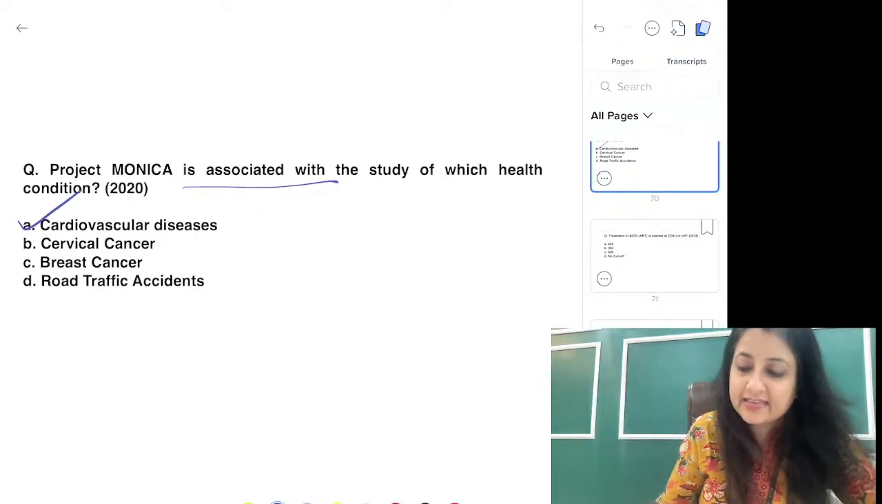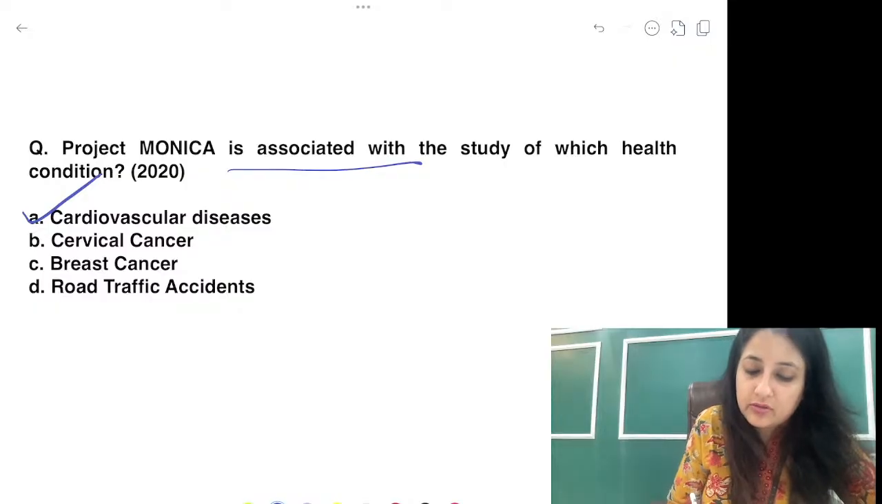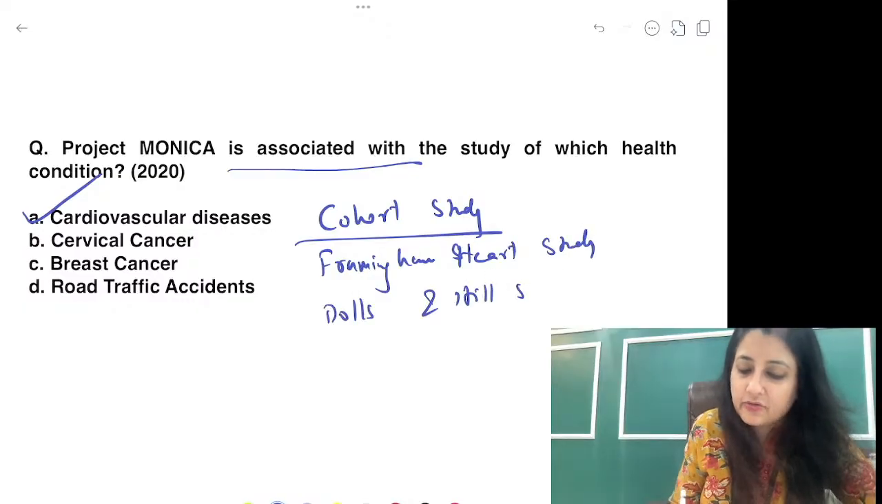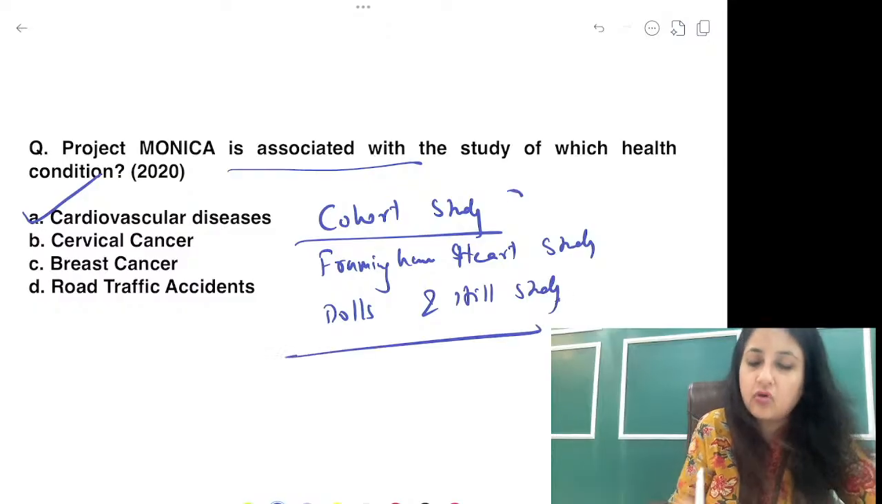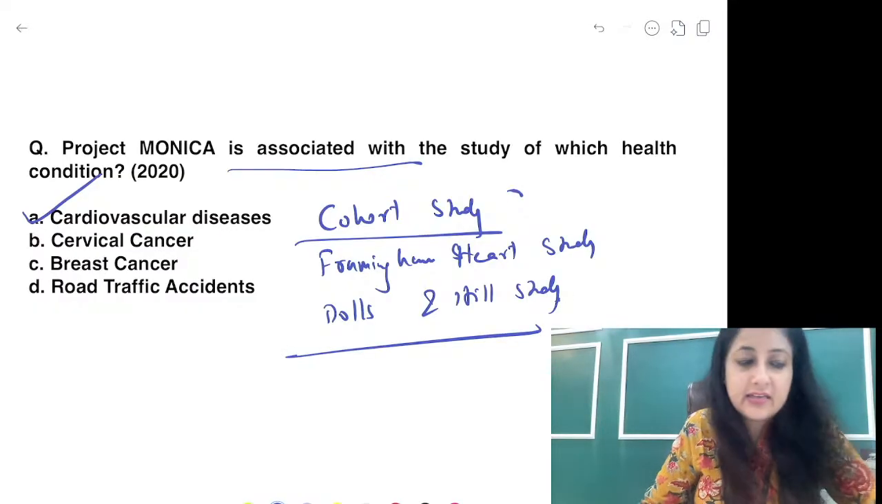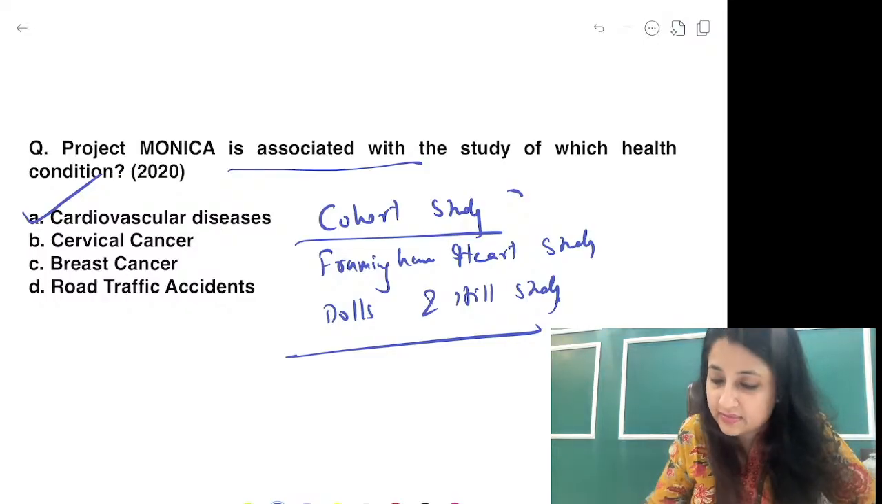Okay. One more thing guys, I just want you to know, देखो कोहॉर्ट स्टडी का 2 एग्जाम्पल याद रखना. Cohort study, one is Framingham Heart Study, and also Doll and Hill. Doll and Hill is not a case control study, guys. Doll and Hill study is a cohort study only. Okay, please correct it. Doll and Hill is not a case control, it is a cohort study.